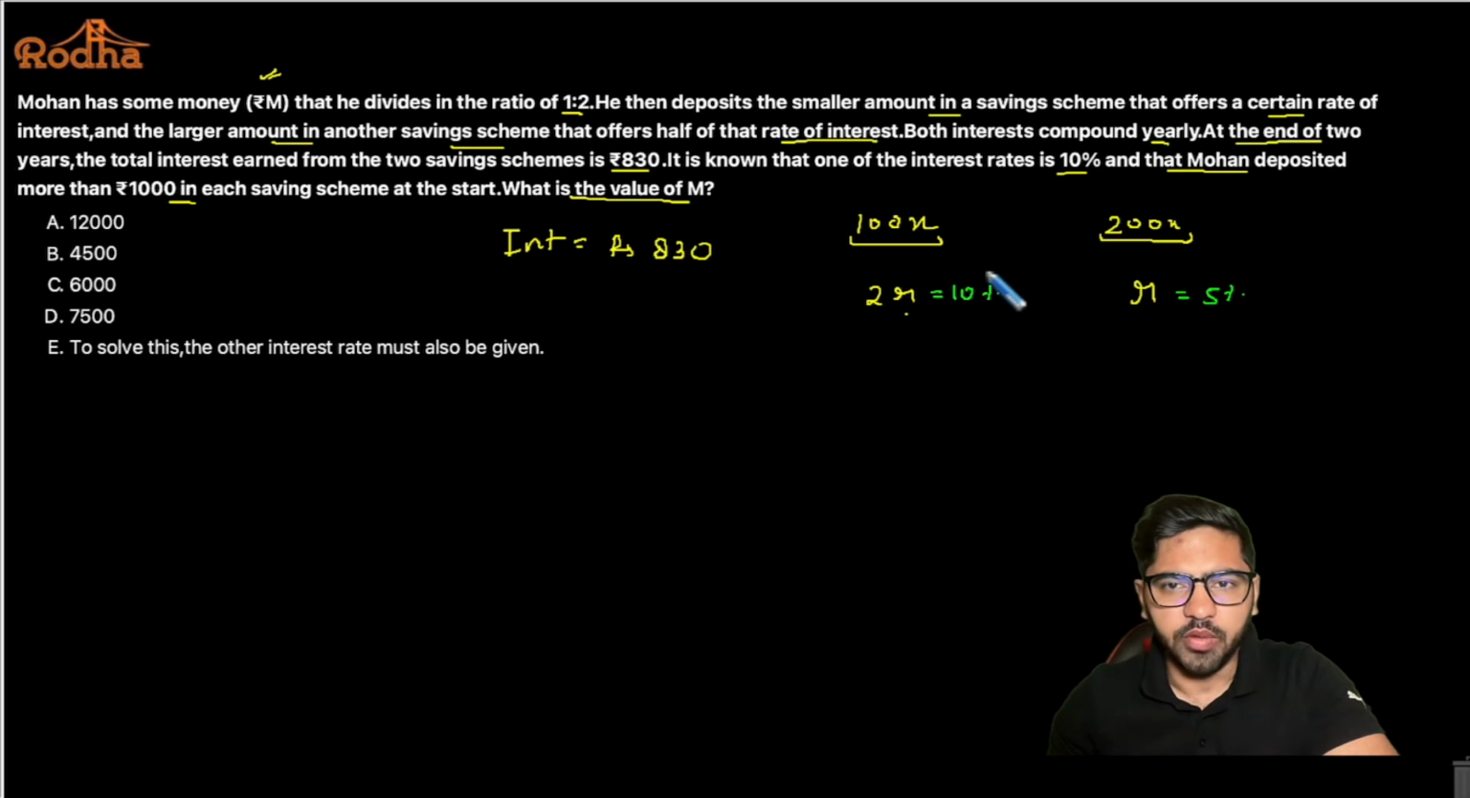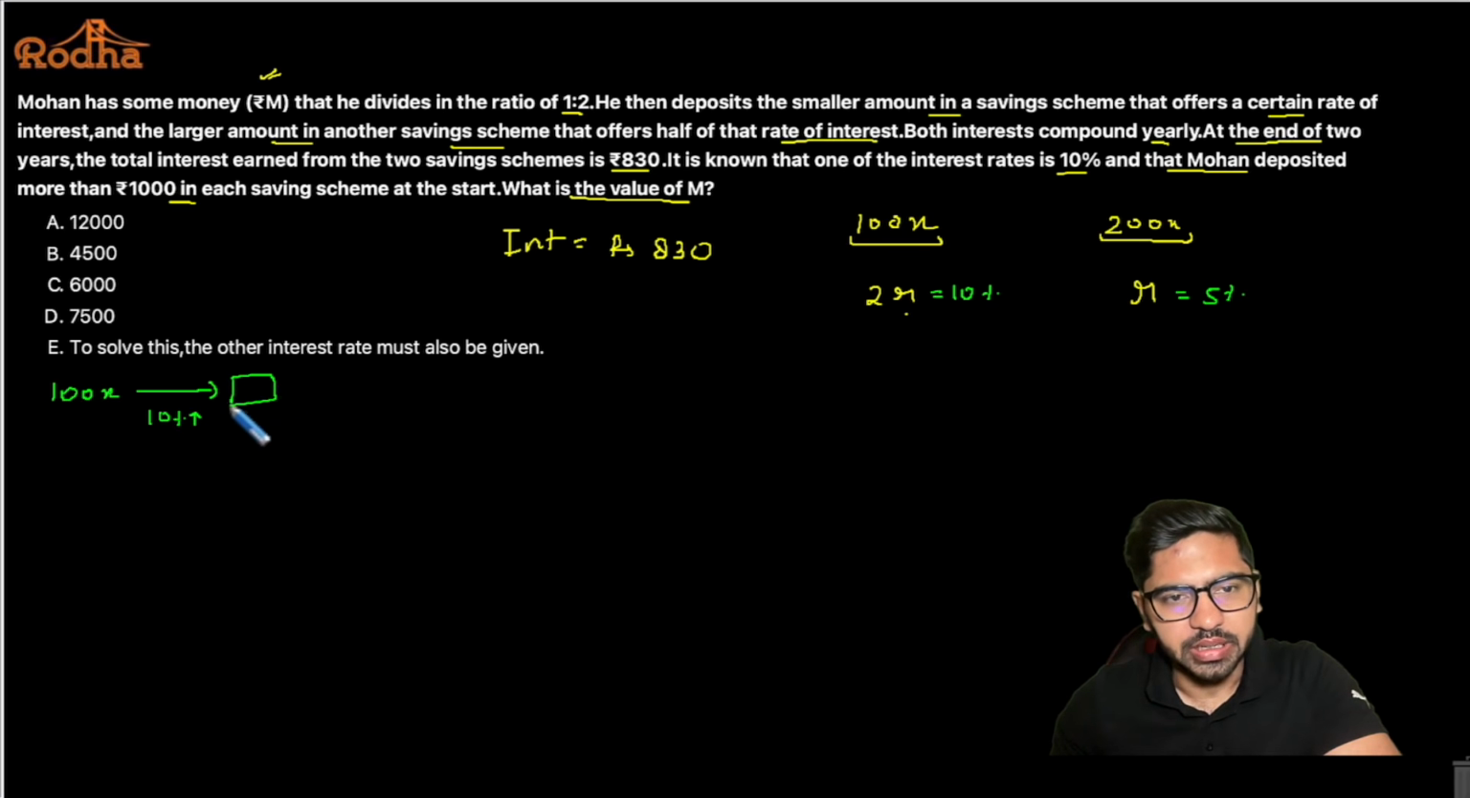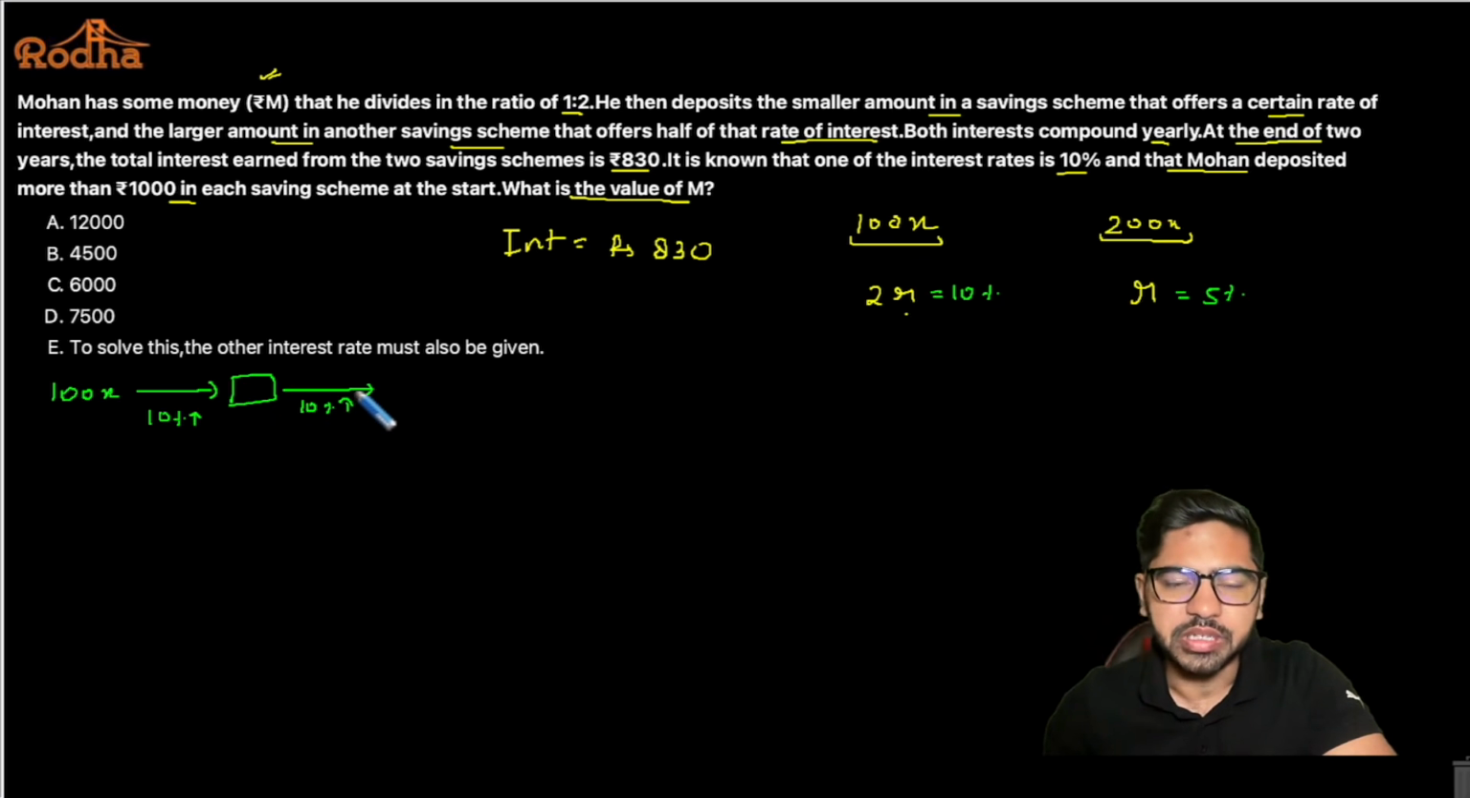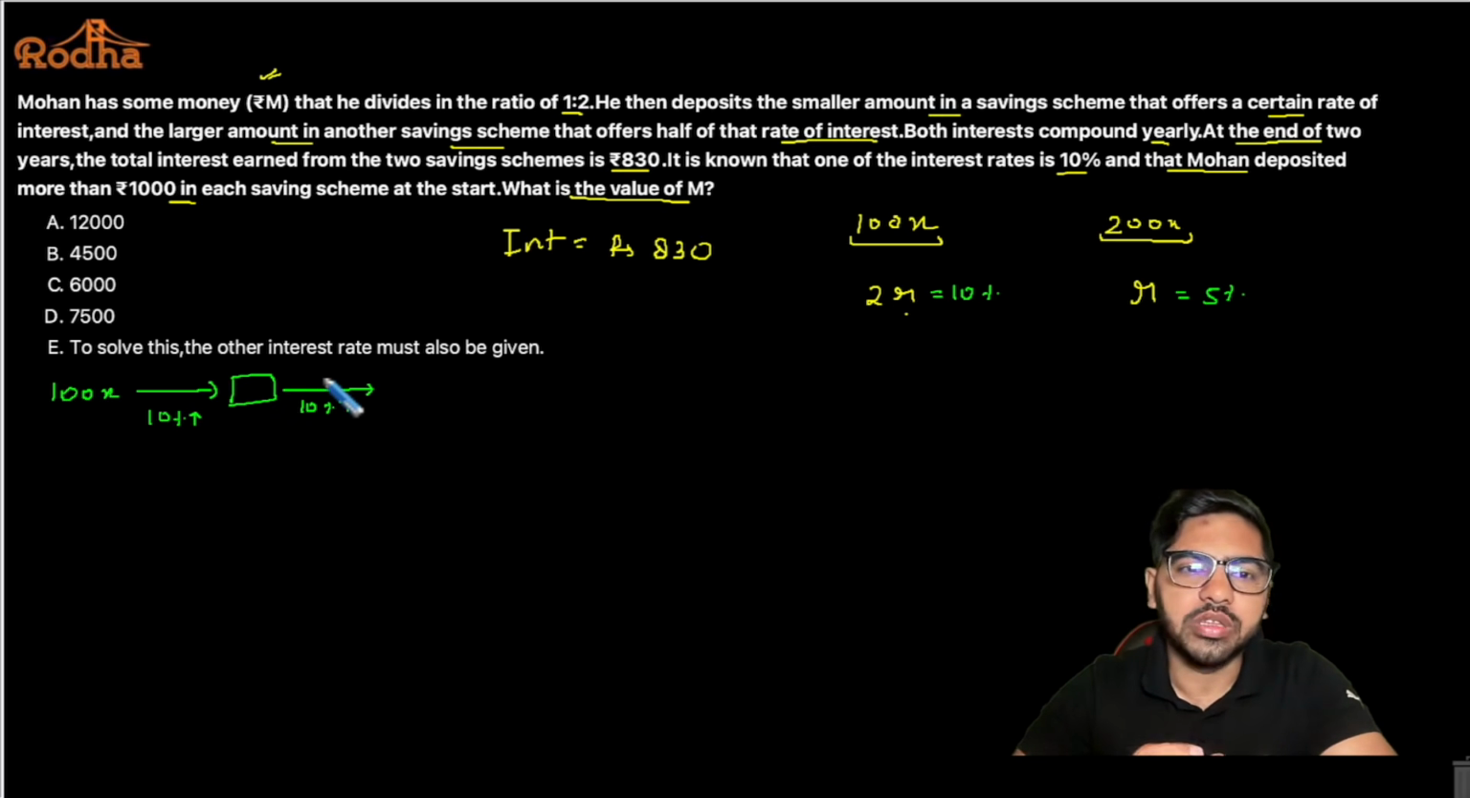Now if he has deposited, let's say, 100x, at the end of 1 year this money is going to grow by 10%. Whatever value you get here will again grow by 10%, because in compound interest, which we'll also study in detail when we do our sessions, it's always interest on interest. So whatever interest you earn on the money deposited gets added to your principal, and on that you earn the new interest.